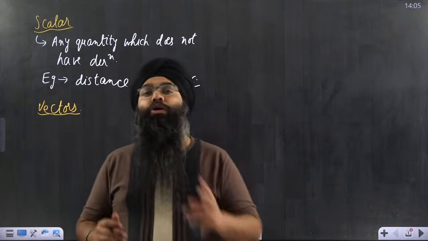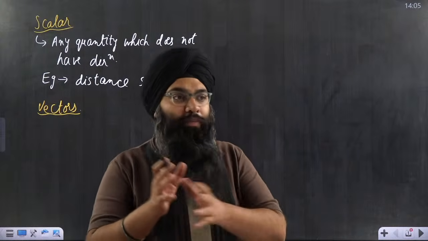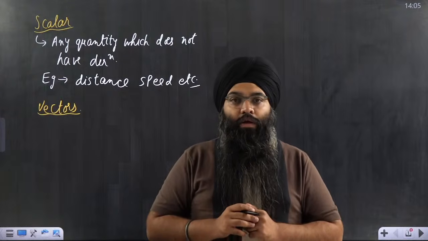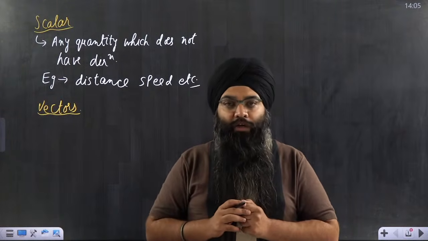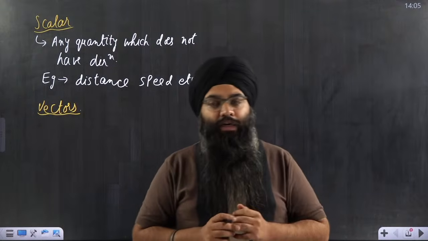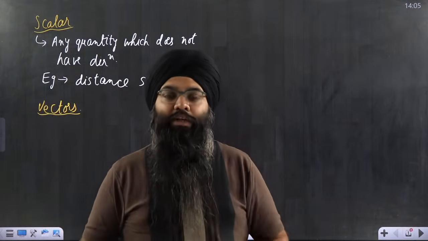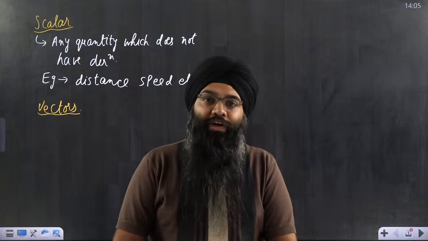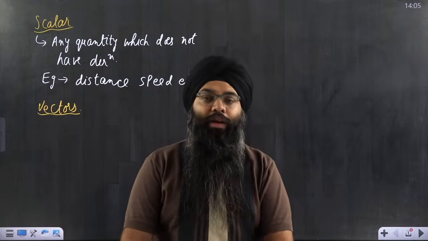Many people only learn two things: that a vector means a quantity having magnitude and a quantity having direction. But if I say it properly, this is not the only definition of a vector. Apart from this, whatever quantity you are calling a vector should obey the rules of vector algebra. When I say the rules of vector algebra, that means it should obey mainly the vector laws of addition. It should obey the properties of vector laws of addition, like the commutative law and other laws.